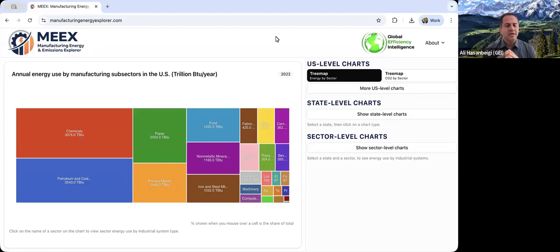So why this tool? Currently, the tool covers US manufacturing, energy, and emissions data. And in the next version, we are aiming to add more countries. Probably most of you know, in the US at the national level, the manufacturing energy use data are available from EIA.